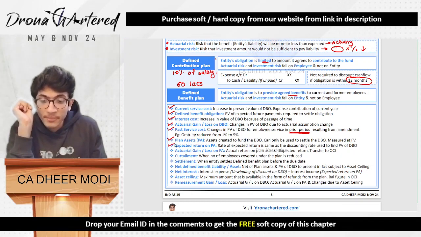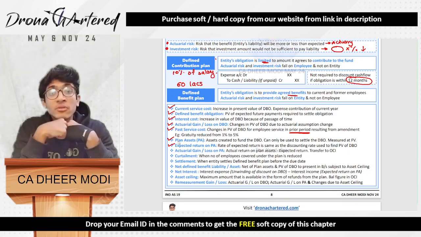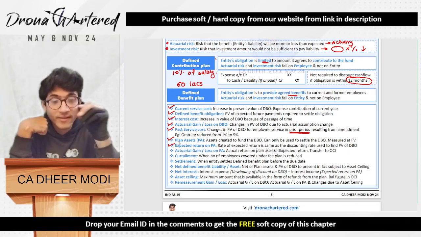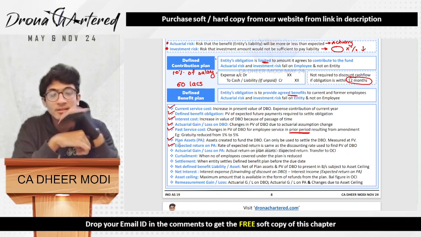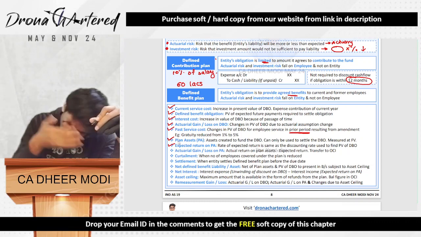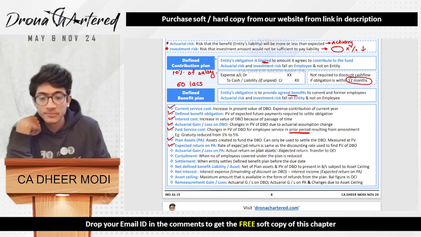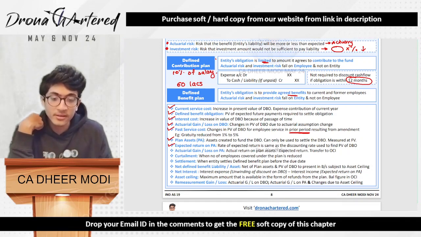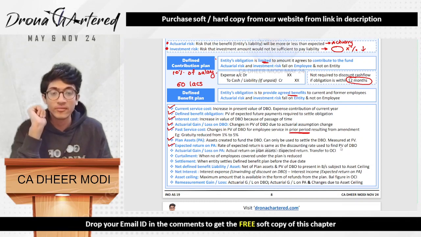Next is your expected return on plan assets. Expected return in our case was what? 10 lakhs. Because we were putting 5 lakh each year, we were accumulating a pool of 50 lakhs. How much do we have to pay? We have to pay 60 lakhs. So therefore, we are expecting a return of 10 lakhs on this. So therefore, the rate of expected return is the same as the discounting rate used to find the present value of the DBO.